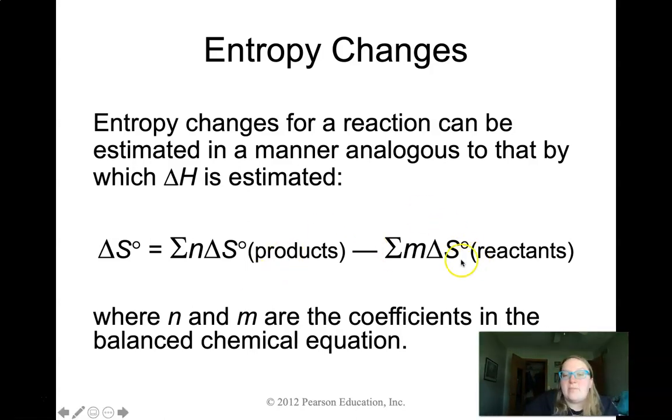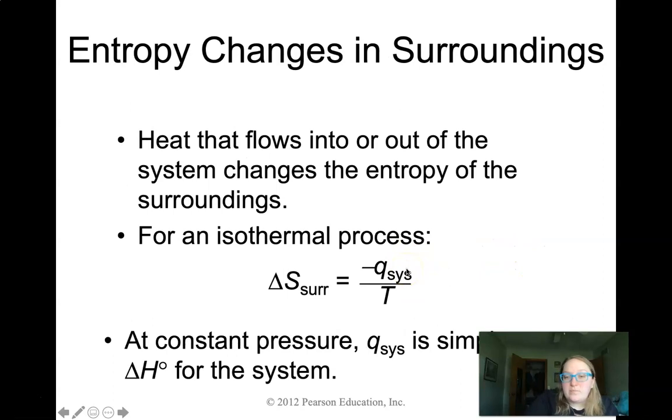Remember that n and m are going to be the coefficients in a balanced chemical equation for when you want to calculate this. And you would do the sum of all the products times their coefficients minus the sum of all the reactants times their coefficients. Exact same process is what we used to do with delta H.